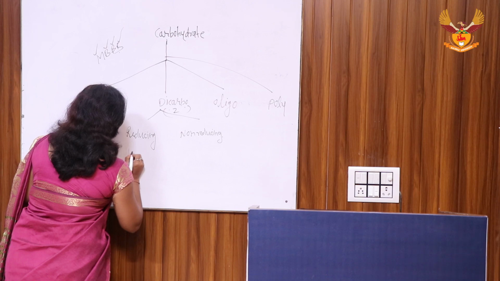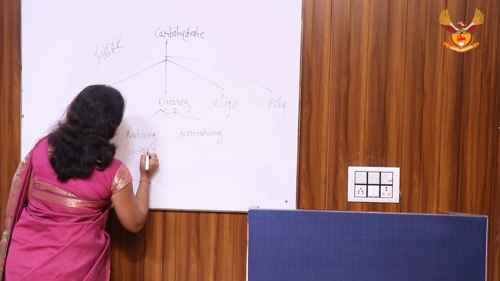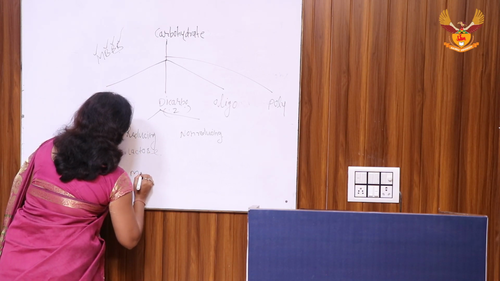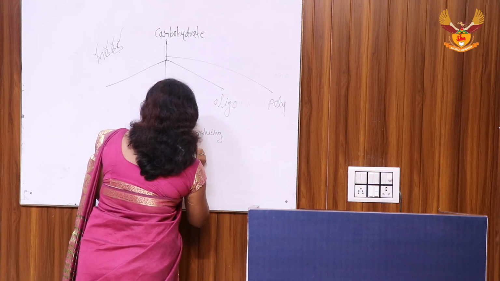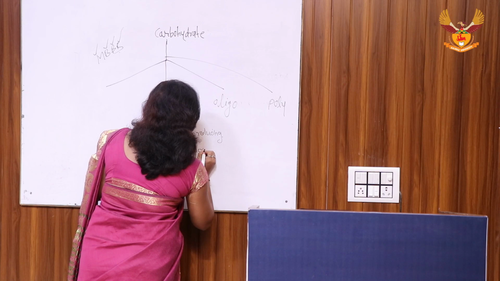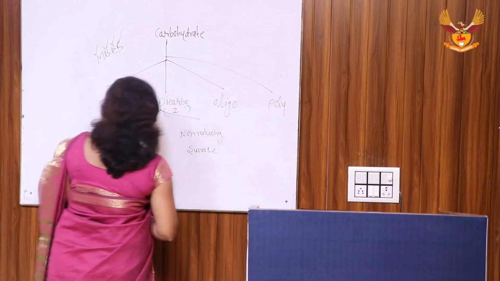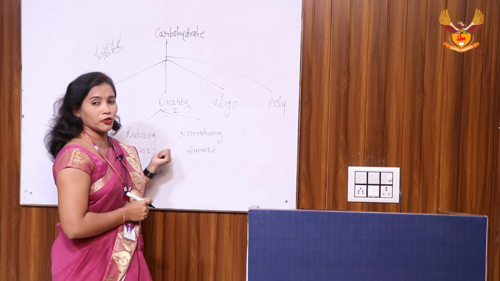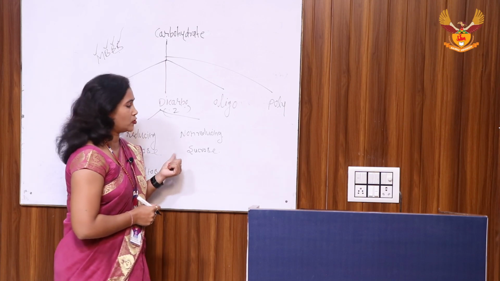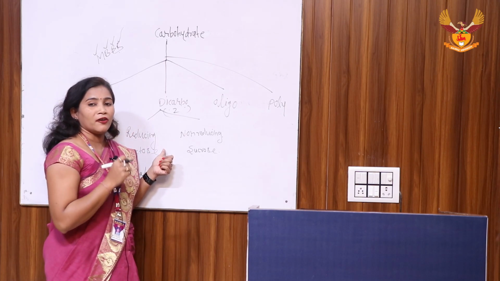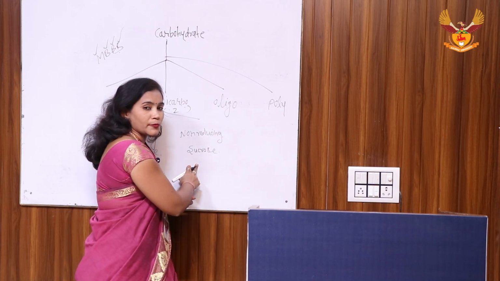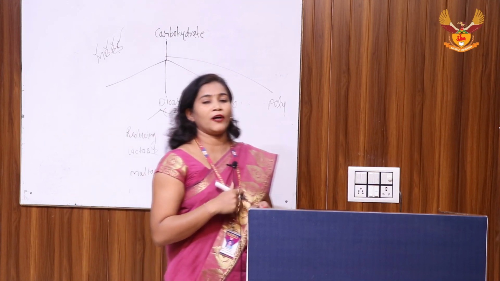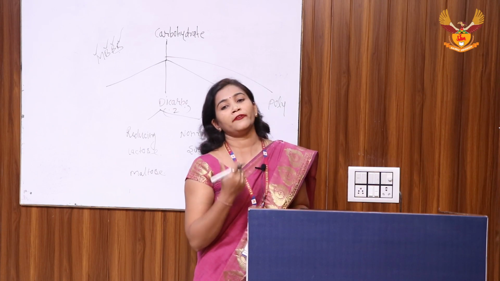Examples of reducing sugar are lactose and maltose, and the non-reducing one is sucrose. Lactose is made up of galactose and glucose by a glycosidic bond, and sucrose is made up of alpha glucose and beta fructose.